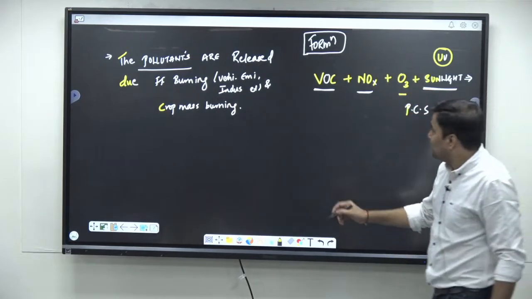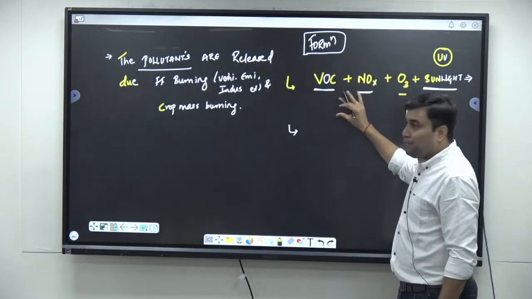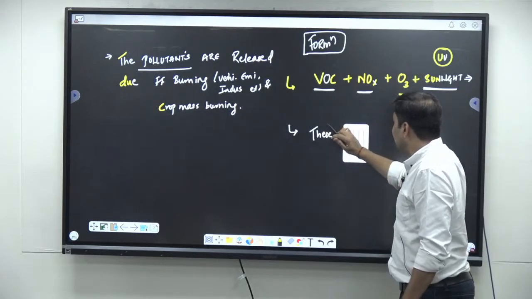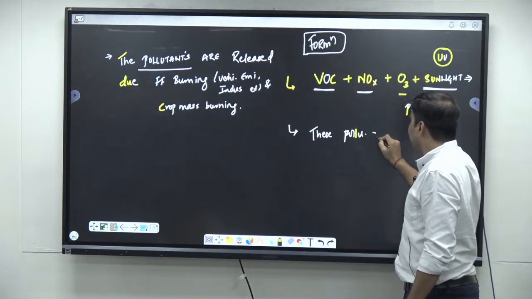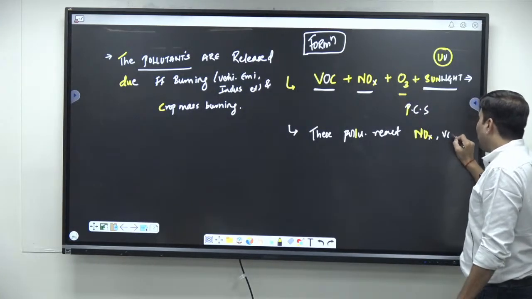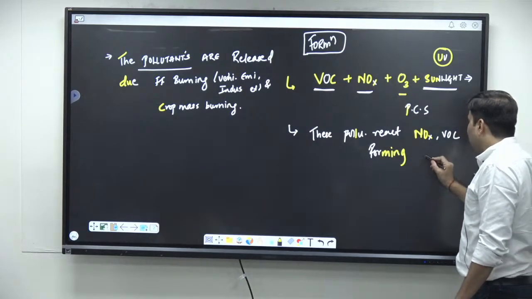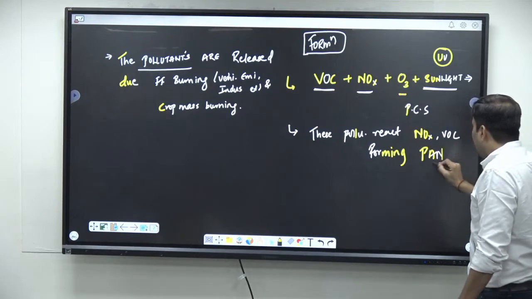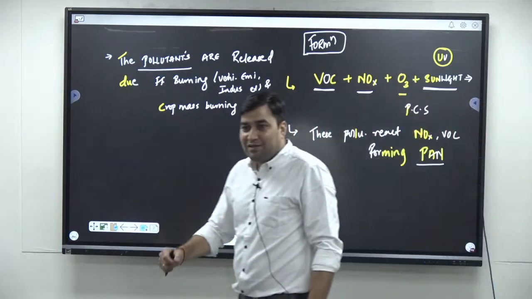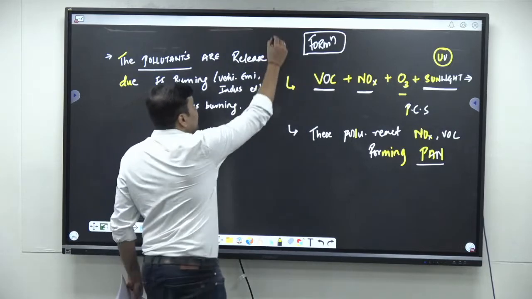You can tell that in the formation, these pollutants also react within themselves. For example, nitrous oxides and volatile organic compounds forming peroxyacetyl nitrate. Are you understanding this? So these are the pollutants, and this is how the formation happens.